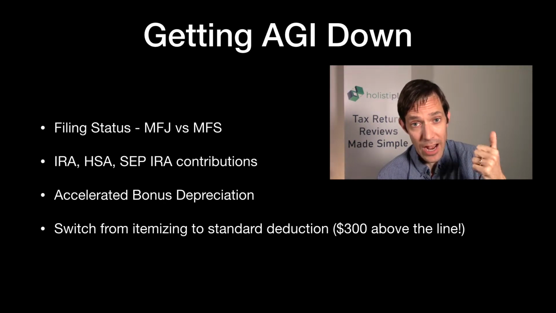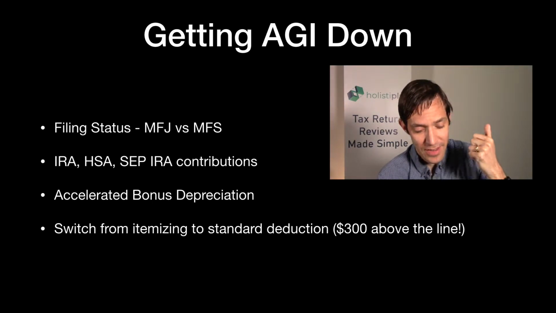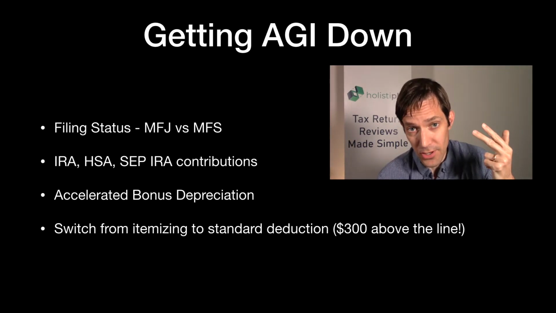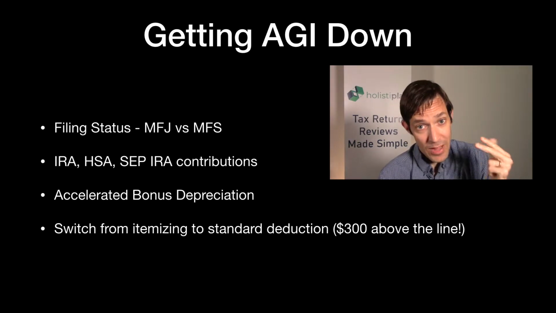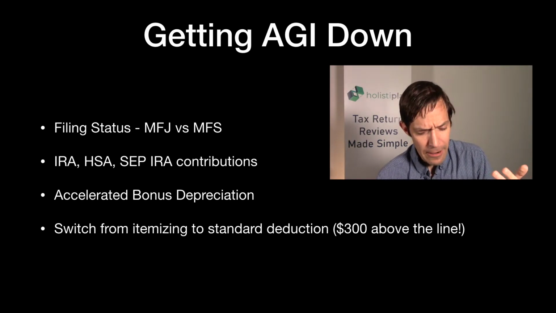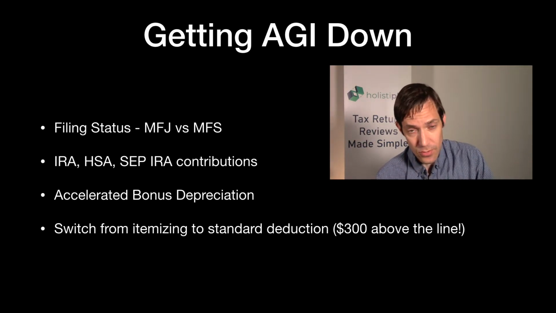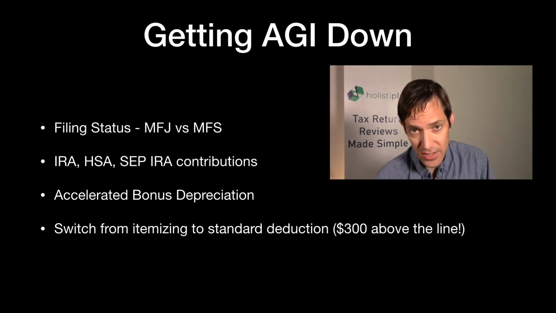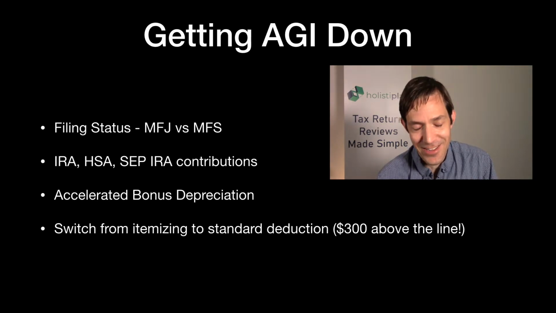Still time to do that IRA contribution if it's deductible, depending on the circumstances. Still time to do that HSA contribution. Still time to do the SEP IRA contribution before filing that tax return. So that's a way potentially to bring the AGI down. If there's business income at all, is there a way, within this business, to accelerate some bonus depreciation, something like that, trying to bring losses or expenses into the year to try to get AGI down?